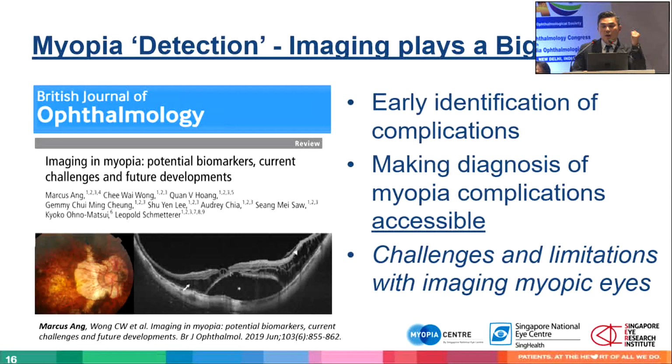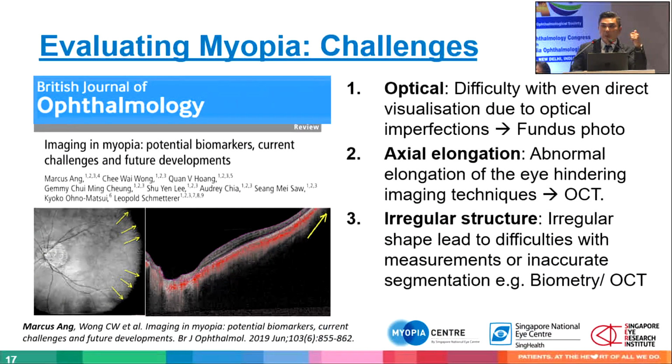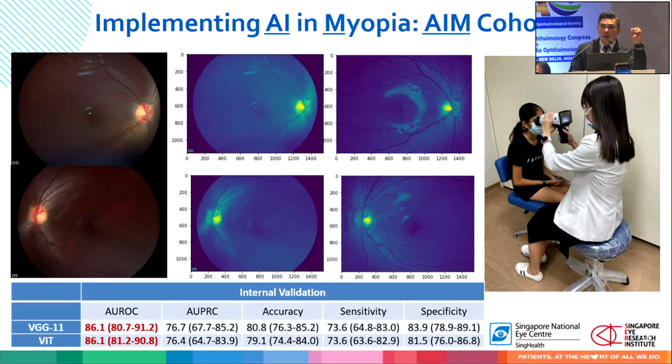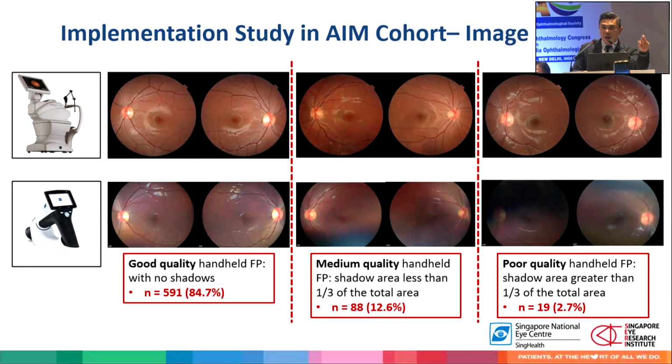However, a lot of the speakers have spoken about this. Myopia is challenging when you're using imaging to diagnose it, because of these issues with myopic eyes. Even fundus imaging can be challenging in high myopes. Axial elongation and irregular structures mean that the AI needs to get around these. We've gone on to use a fundus-based deep learning approach to translate the AI into handheld devices. I think this is something of interest in large countries such as India, because now with the AI, we're able to detect myopia with relatively good accuracy in screening and diagnosis for referrals in the future.